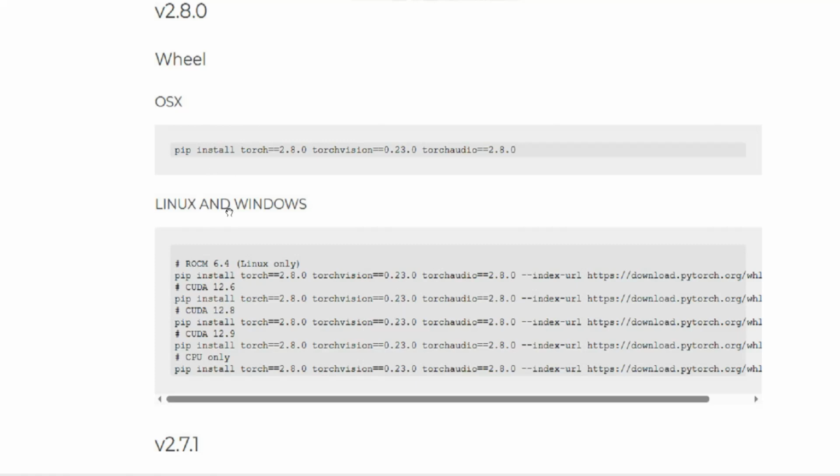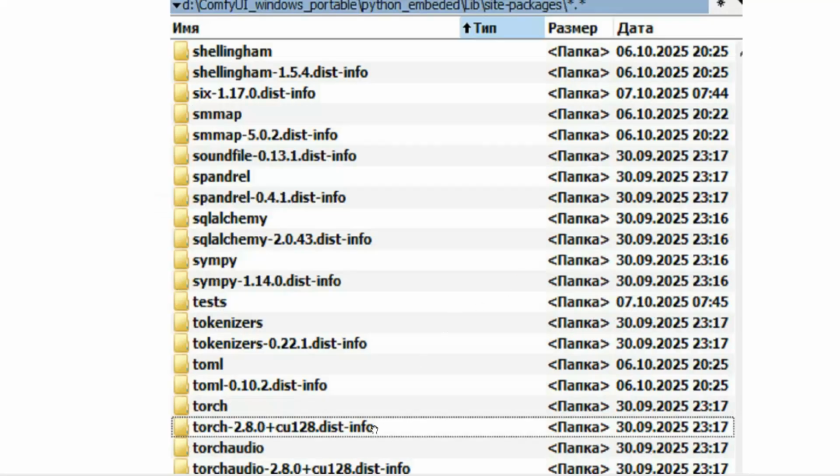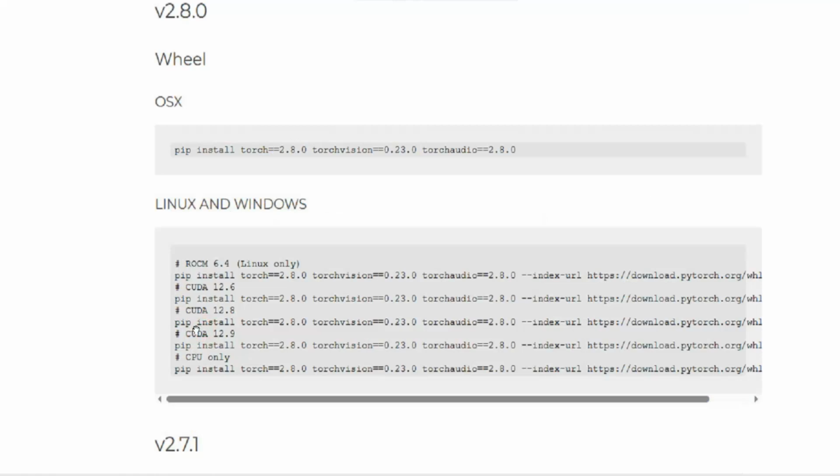This decision was also influenced by the fact that in the ComfyUI environment, which I guarantee works, torch version 2.8 with CUDA 12.8 is used. Exactly for these conditions, I was looking for the installation command. Here it is, pip install torch 2.8, torchvision, and so on.